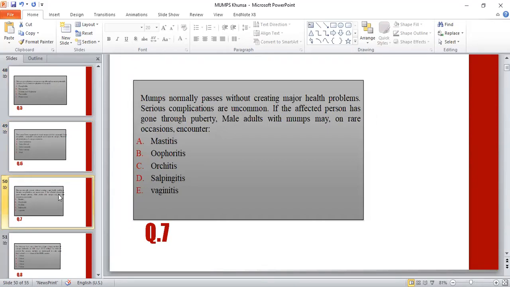MCQ 7. Mumps normally passes without creating major health problems. Serious complications are uncommon or rare. If the affected person has gone through puberty, male adults with mumps may on rare occasion encounter: alpha mastitis, beta oophoritis, C orchitis, delta salpingitis, E vaginitis.